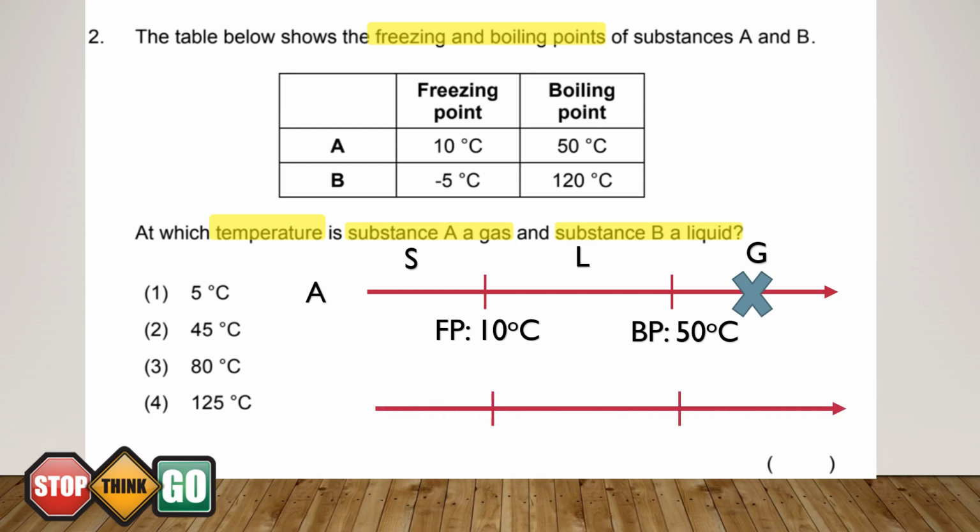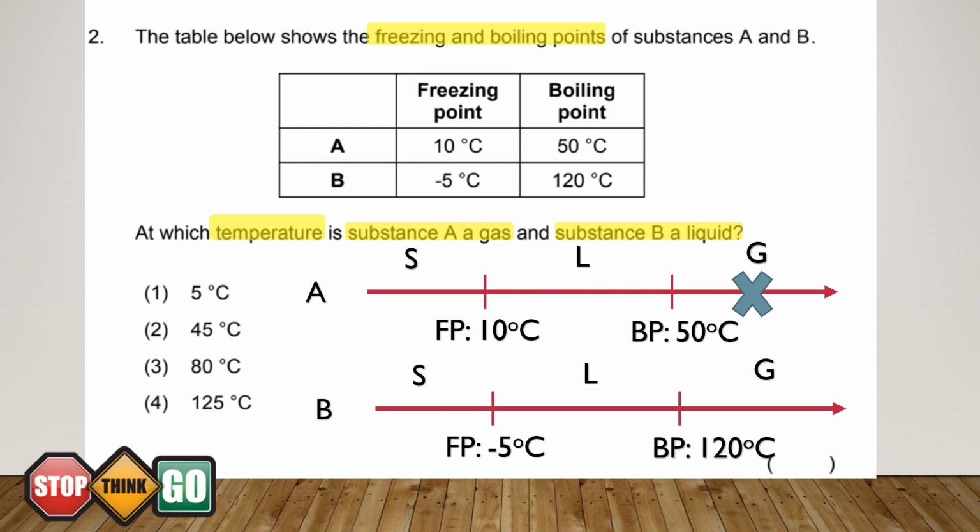For substance B, I can do the similar thing, which is draw a number line and then write down the freezing points and boiling points. Below freezing point, it is a solid, and in between, it is a liquid. Above the boiling point, it is in a gaseous state.